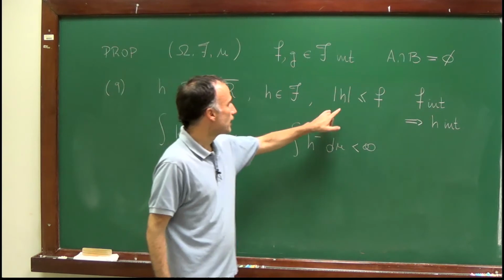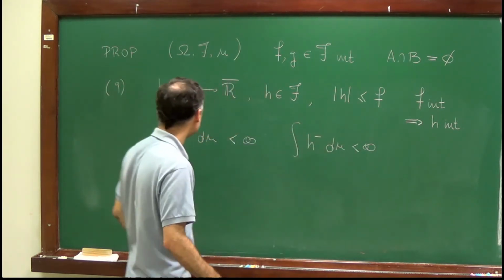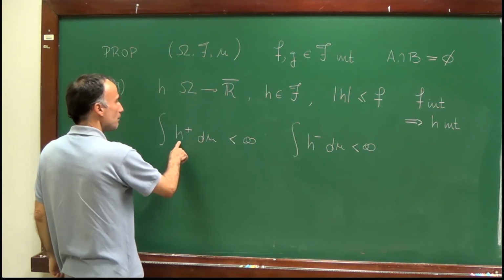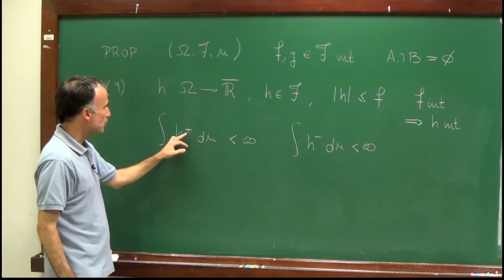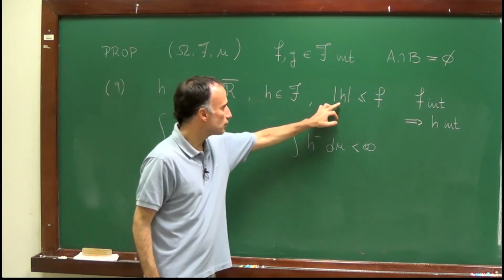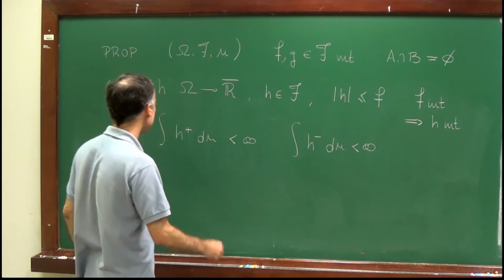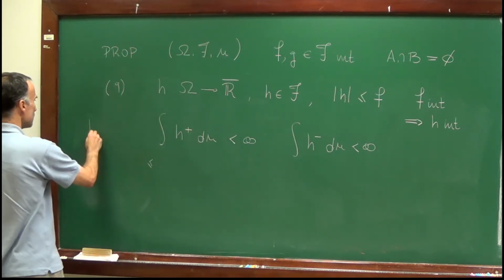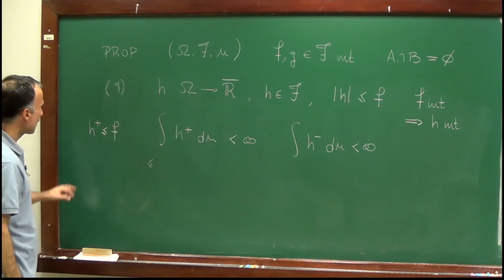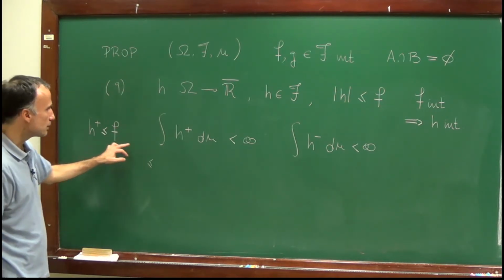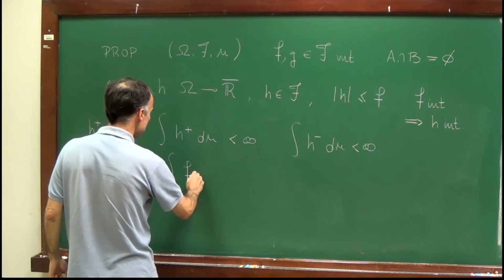Well, but the absolute value of h is bounded by f. So by monotonicity, we know that the positive part of h is bounded by the absolute value of h, which is bounded by f. So we know that the positive part of h is bounded by f. And therefore, by monotonicity, the integral of h plus is bounded by the integral of f.